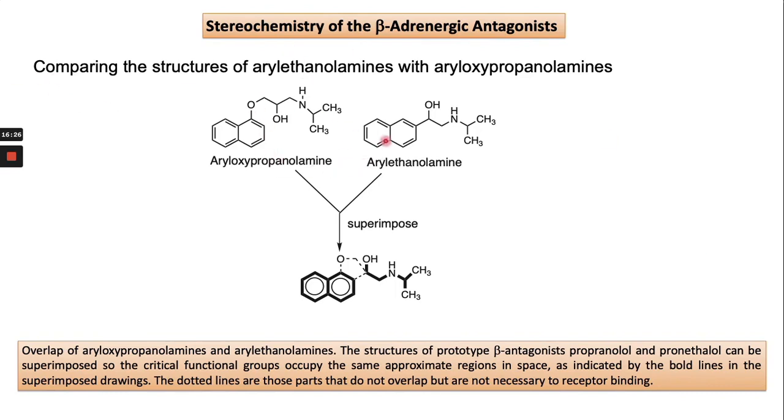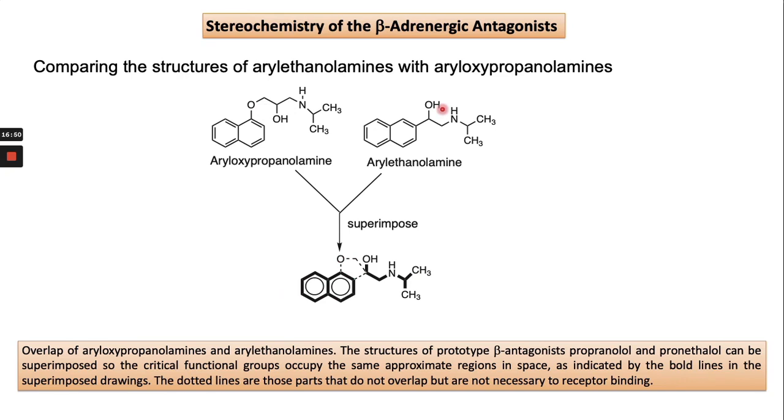So this is the stereochemistry of beta adrenergic antagonists. These are the two structures: one is the aryl oxypropanolamine, and the second one is aryl ethanolamine. If we put this molecule onto this one, this will be the overlapping condition, right? Only this part is not overlapping. This part is different between this molecule and this one.